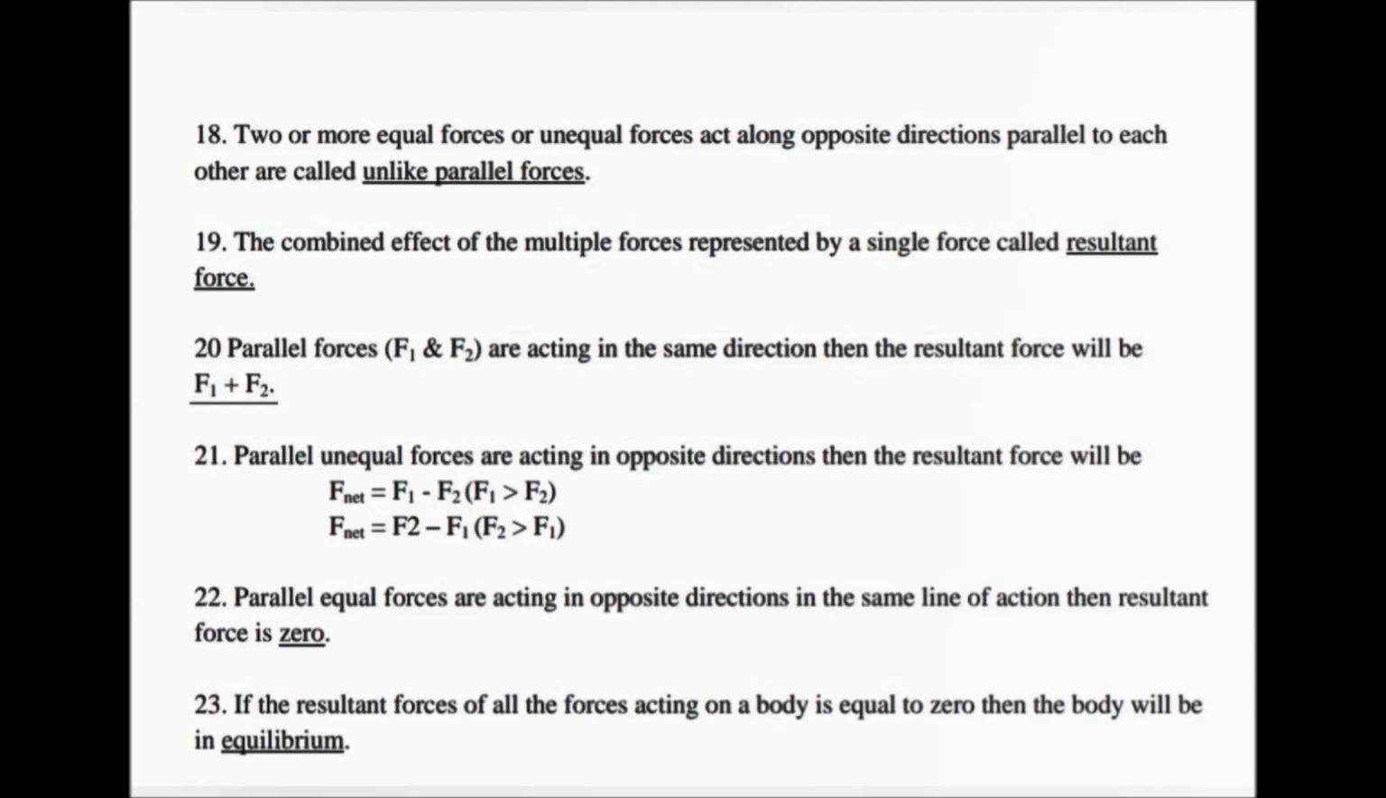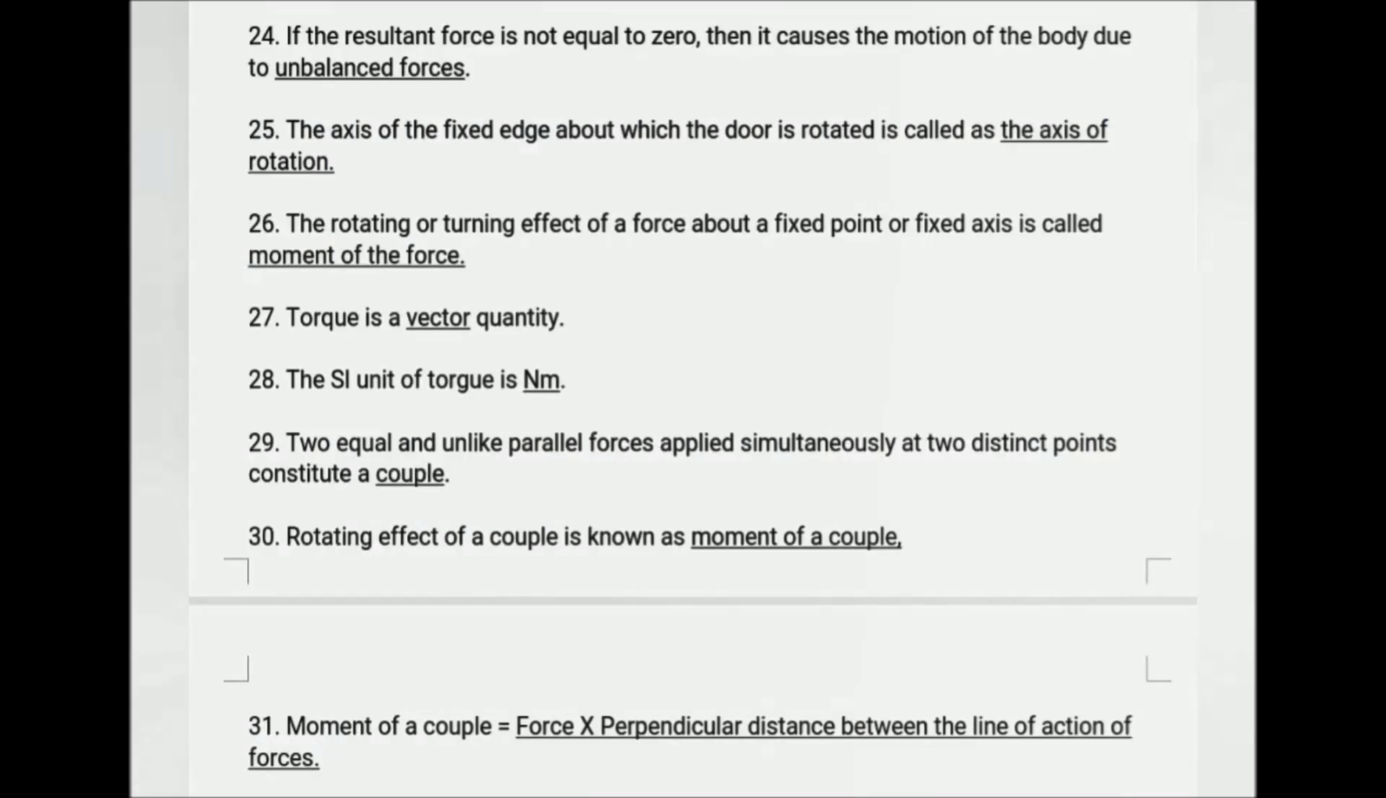If the resultant of all the forces acting on a body is equal to 0, then the body will be in equilibrium. If the resultant force is not equal to 0, then it causes the motion of the body due to unbalanced forces. The axis of the fixed edge about which the door is rotated is called the axis of rotation. The rotating or turning effect of the force about a fixed point or fixed axis is called moment of a force. Torque is a vector quantity. The SI unit of torque is Newton meter.